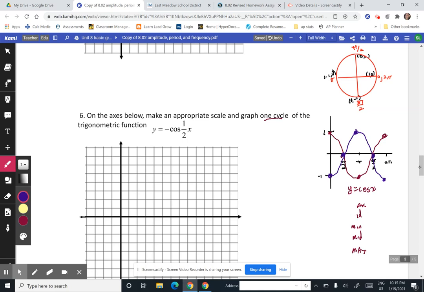So now the pattern is not our usual pattern. It's close, but it's reflected over. Only when you have a negative in front of the cosine does it flip it over, and you're starting off with the minimum value, then going to our midline, then going to our maximum value, back to our midline, and back to our minimum value.